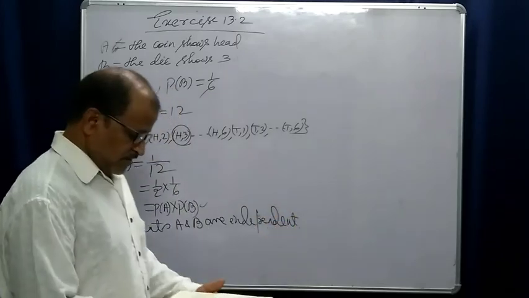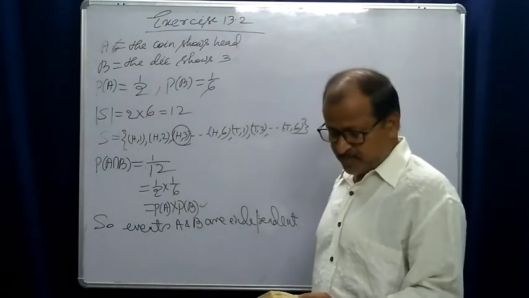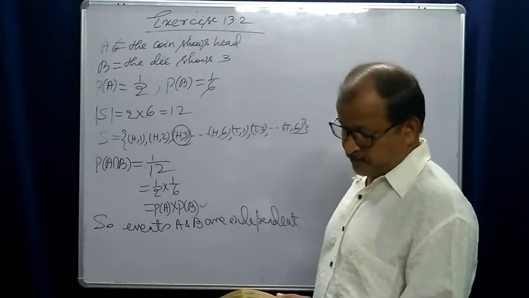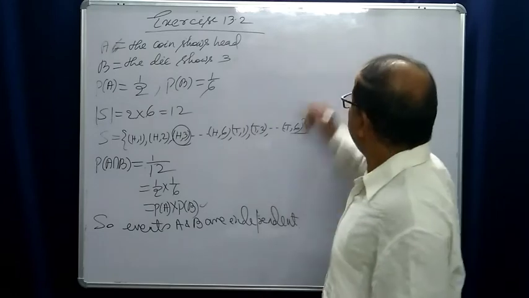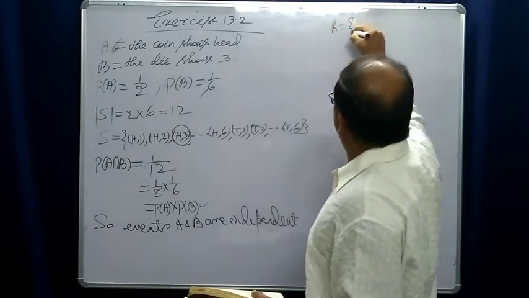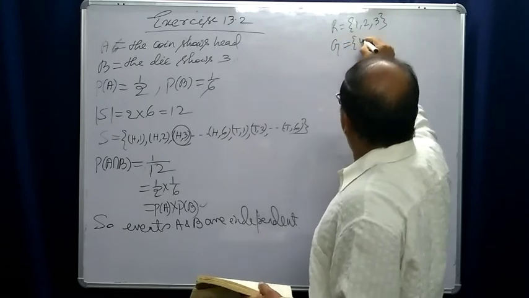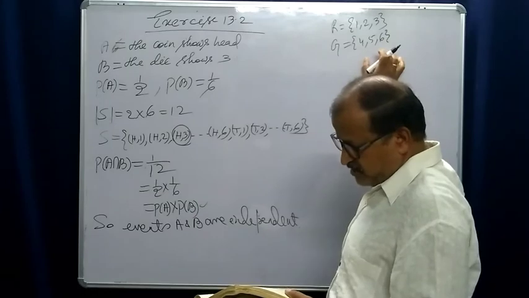Then we'll go to question number 5. A die has numbers 1, 2, 3 marked in red and 4, 5, 6 marked in green.